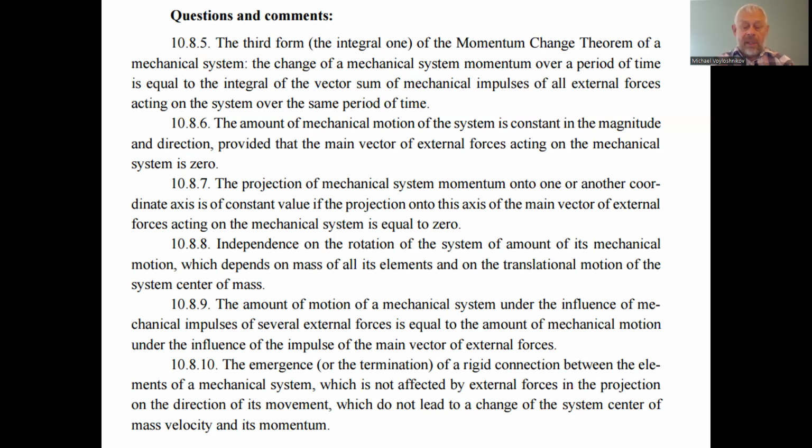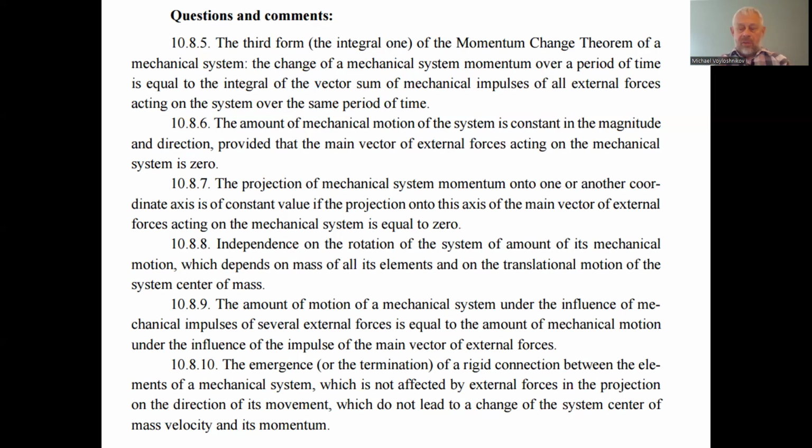10.87, the projection of the mechanical system momentum onto one or another coordinate axis remains constant if the projection on that axis of the main vector of the external forces acting on the mechanical system is equal to zero. As the momentum is a vector magnitude, and the force is a vector magnitude, all rules of math applied to the force we also apply to the momentum.